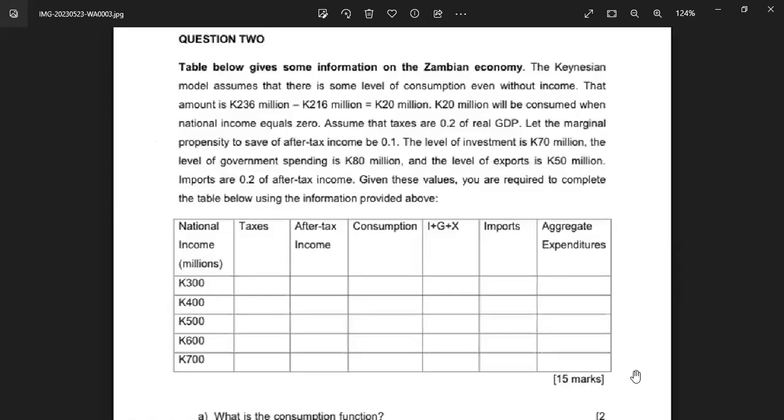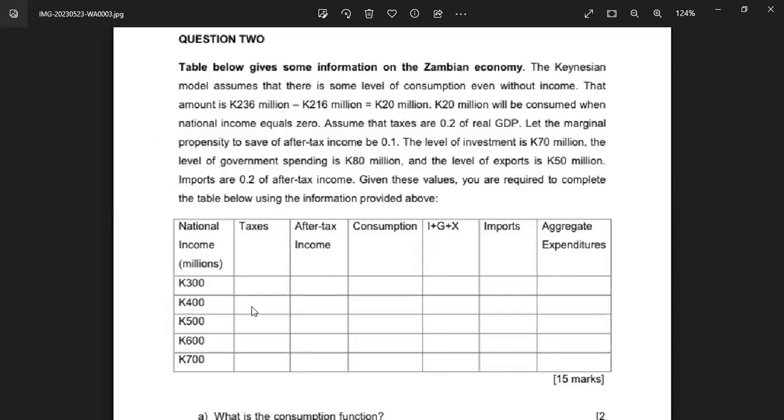So national income for the first one is 300. You say 0.2 times 300, you put down there for the first one here. For the second box, we have 400, so it's 0.2 times 400. Then 0.2 times 500, just like that. Then you fill up the whole thing. That is all. Then you're done with taxes. All right. Now we can move on, right?